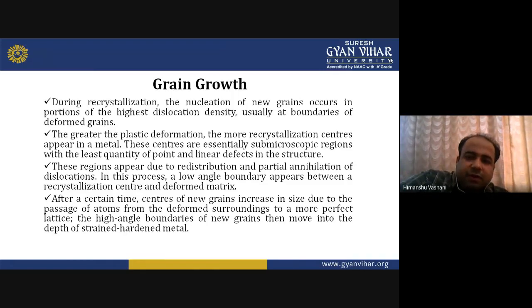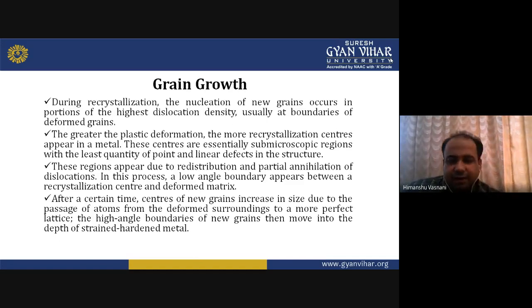Okay, you usually get boundaries of deformed grain. The greater the plastic deformation, the more recrystallization centers appear in a metal. These centers are essentially some macroscopic regions with the least quantity of point and linear defects in the structure. You can see that after certain times, these regions appear due to redistribution and partial annihilation of dislocations. And in this process, a low angle boundary appears between the recrystallization center and the deformed matrix.